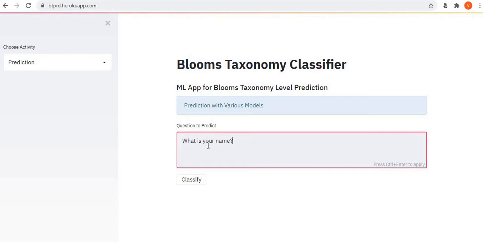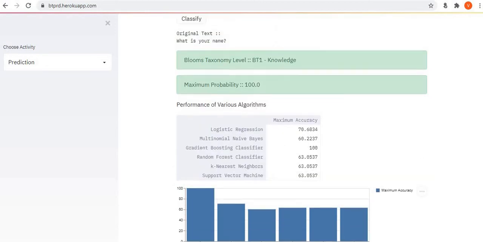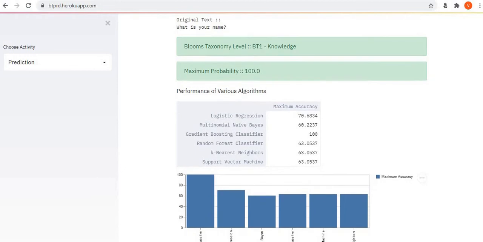So let's check whether our algorithm or our model is working correctly or not. You can see that it gives the accurate result, that is knowledge. BT1 knowledge means Bloom's taxonomy level 1, that is knowledge, with a maximum probability of 100, given by the gradient boosting classifier, which is the best classification algorithm here, giving 100% probability.